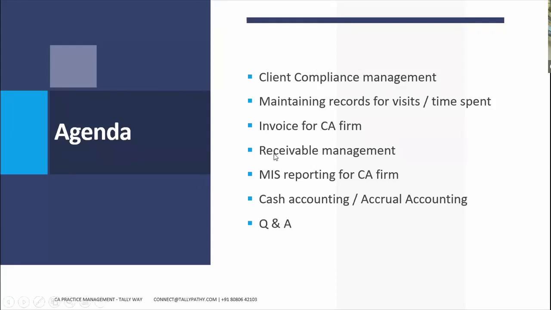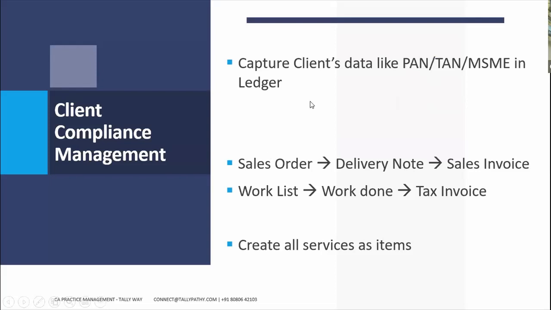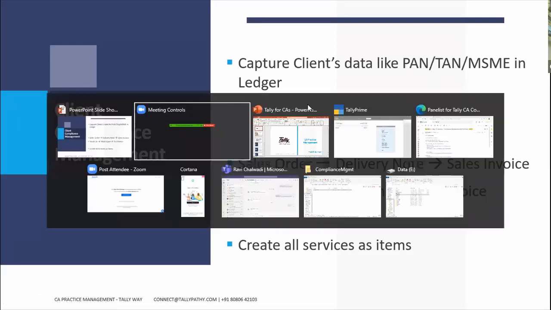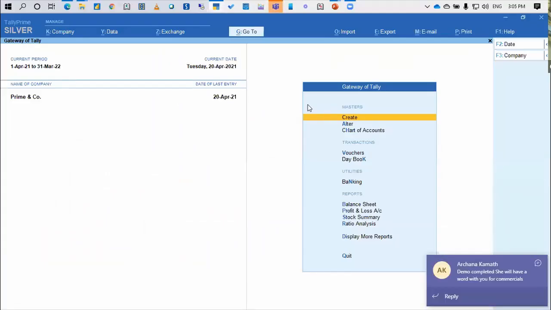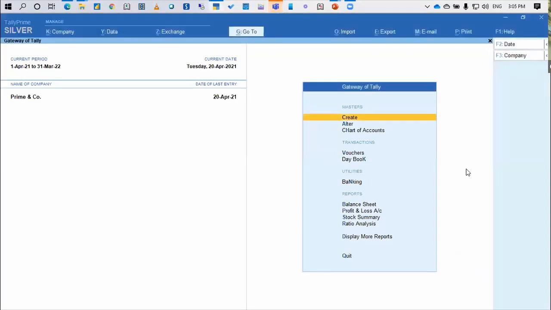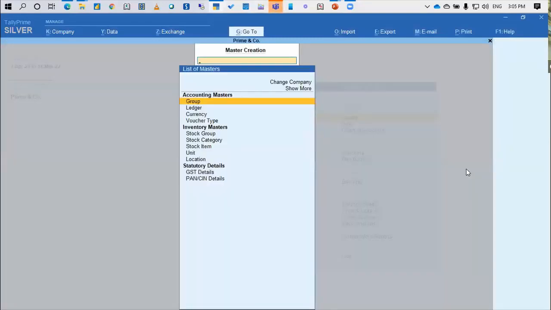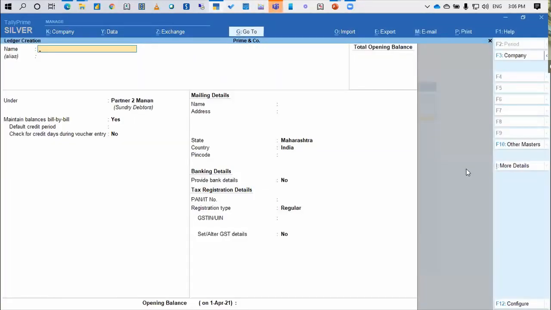All right. So let's first talk about client compliance management. How do we do client compliance management in Tally? Let me just switch back to TallyPrime. All right. So in TallyPrime, if you see, when I'm creating a client master, let me just create one client master.